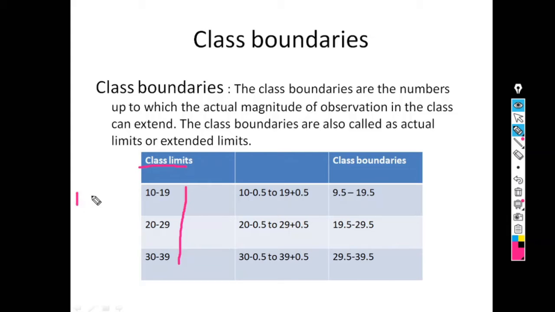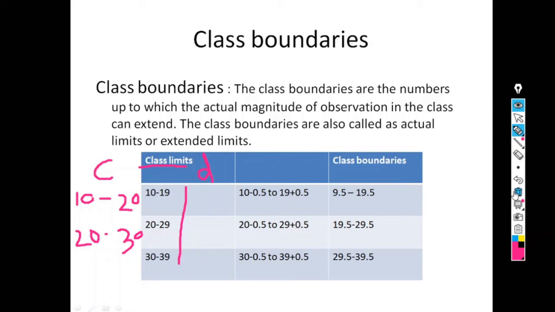If my classes are like this, 10 to 20, next 20 to 30, this type of class is called continuous classes. And 10 to 19, 20 to 29, these classes are called discontinuous classes.